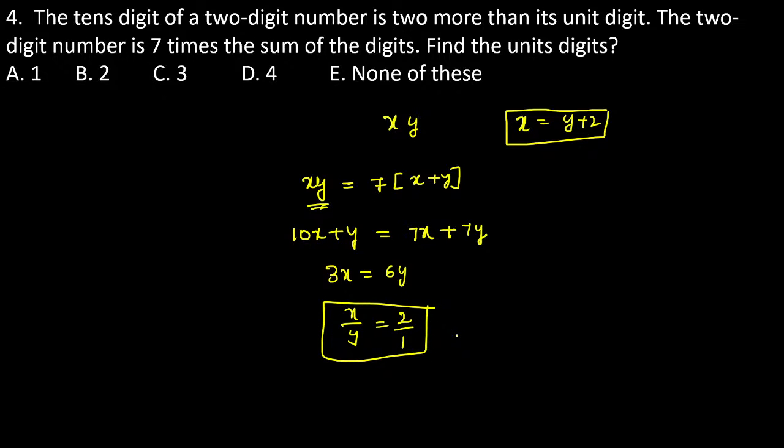Then what is the question? Find the units digit. Units digit means find the value of x. So see, if you want the value of x, definitely you can substitute y is equal to 1. The x value becomes exactly 3.